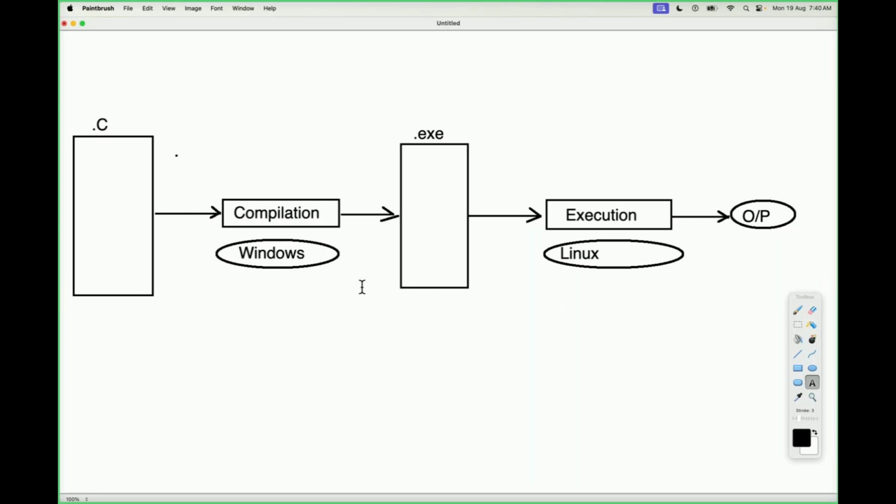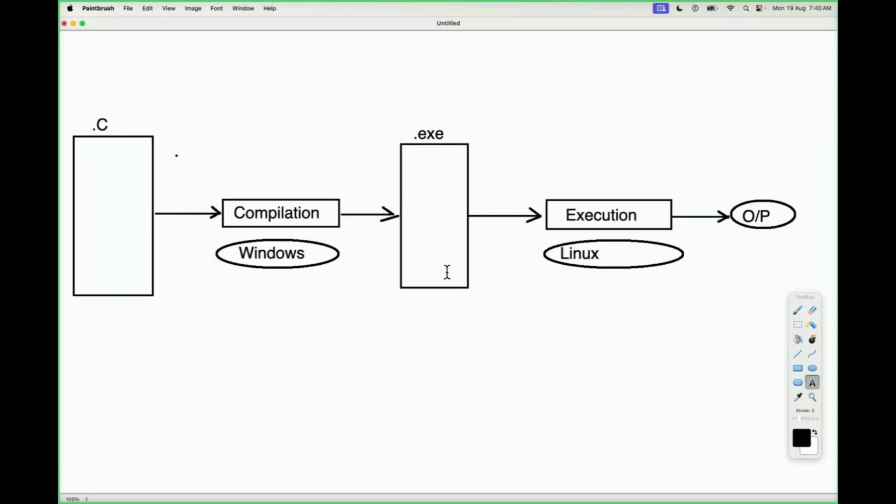Okay, right. Now understand it. So for few minutes of time, just let us understand it. What we have taken there, execution here we have taken, right? For execution, Linux operating system here we have taken. For compilation, Windows operating system. For execution, Linux now. Right. Now understand the point clearly.